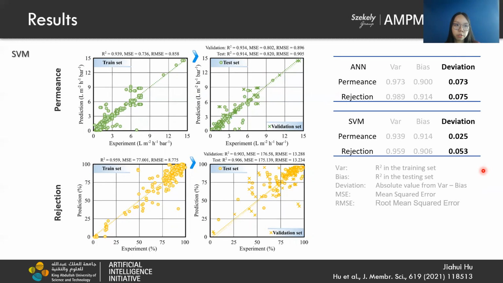Similar procedures were performed on the SVM algorithm. From the table, we can say that the deviation of R-square between test and train sets in the SVM model is smaller than in the ANN model. Therefore, we conclude that the SVM model is more suitable for our collected data.